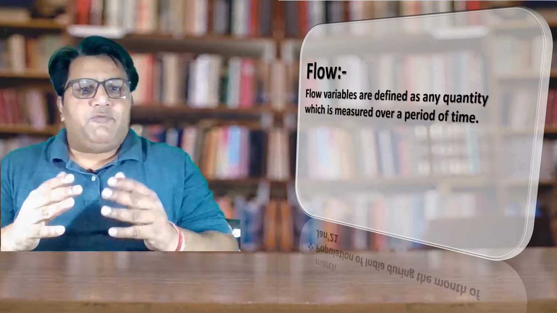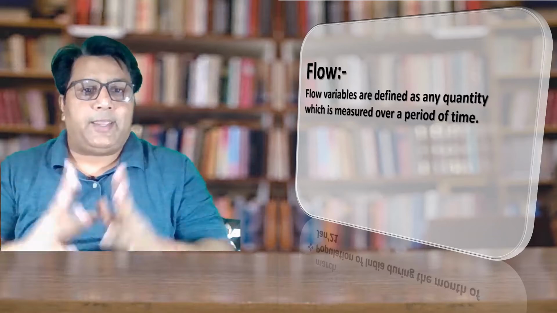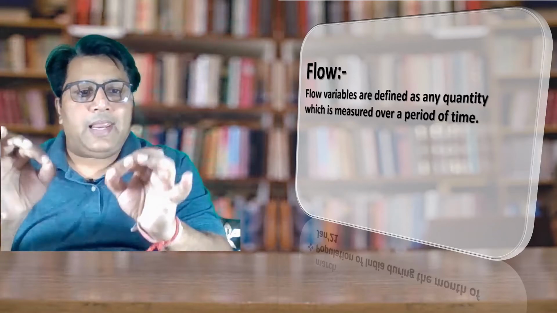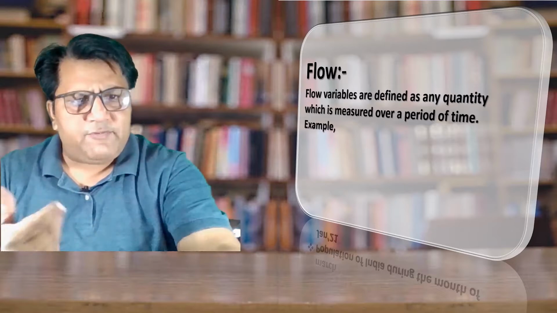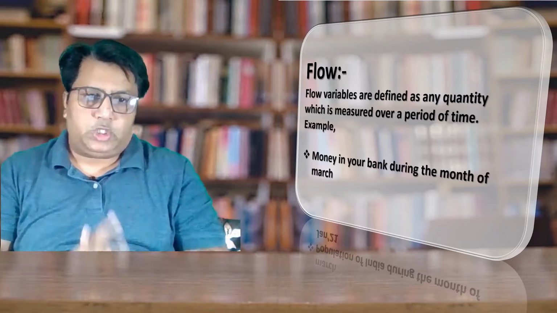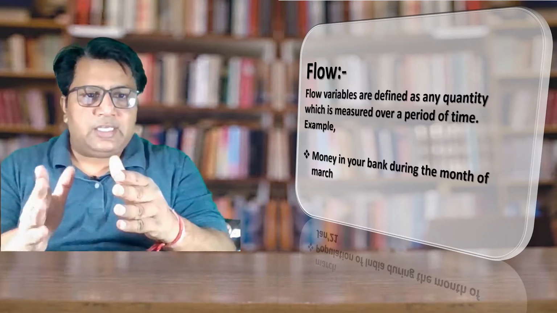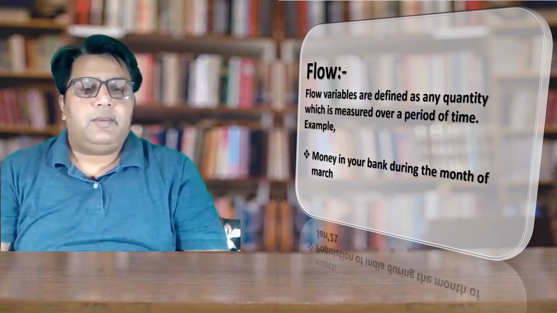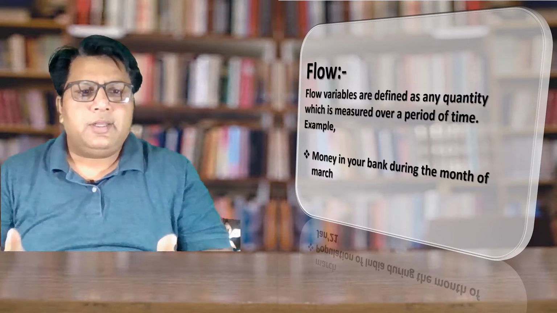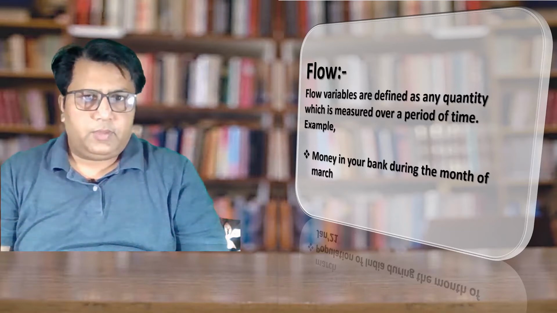Flow variable are defined as any quantity which is measured during a period of time. What I said? During a period of time. Here the time element playing a very important role. Try to understand it with the example. When I say money in your bank account during a month of March, it means in the month of March, date wise, I will tell you the money which is in your account. In short, we can say that I am asking you to tell me the banking statement of the month March. I hope the point is clear.